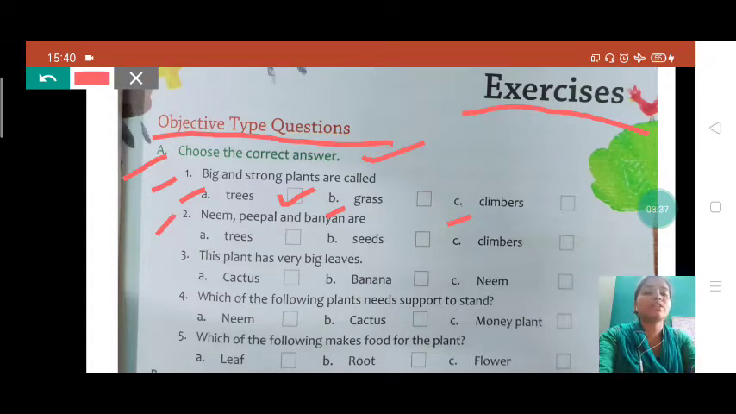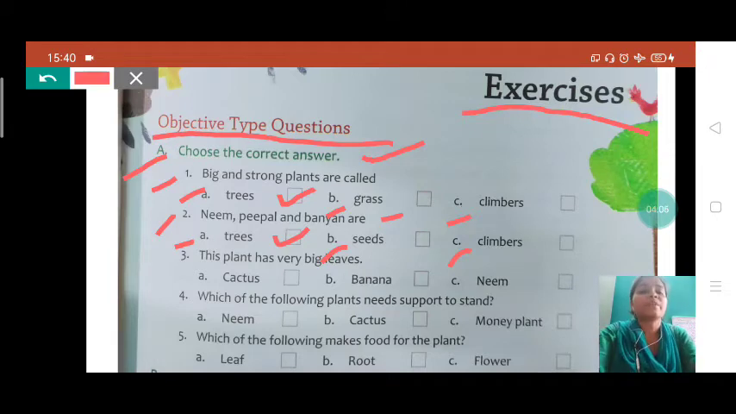Now see the next question, neem, peepal and banyan are what? What are these students? Trees, seeds, climbers. These are trees. Okay students, we will mark trees. Why? Because we have learned that these are the examples of trees, and you know children, neem, peepal and banyan trees are very strong and very big, so we call them trees.